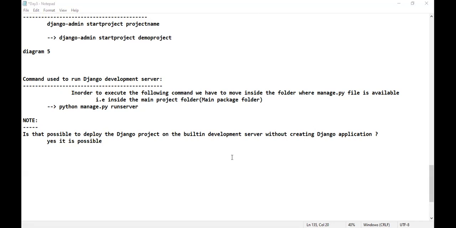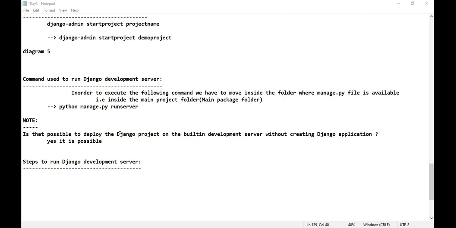And after every project, I will be giving the steps like this. What are the steps to run the Django development server? Please tell me what are the steps that I have followed. These are the steps, right? python manage.py space runserver. We have to enter the command, copy the URL, open any browser, send a request by pasting the URL. You will get the response.